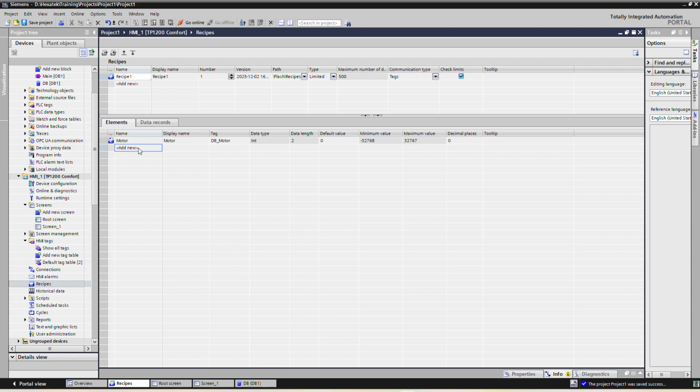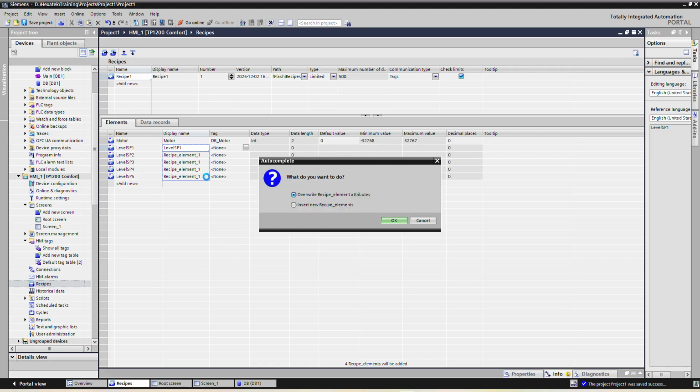The next one is level SP1 for vessel 1. We will add it for 5 vessels, and in the HMI it will show level SP1.